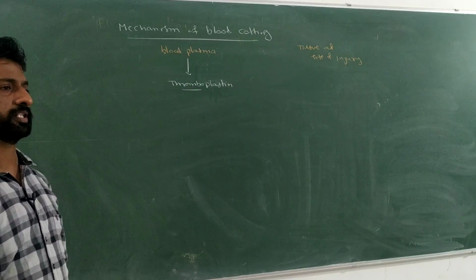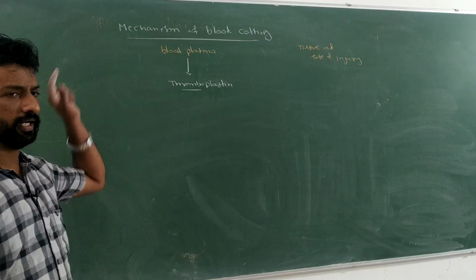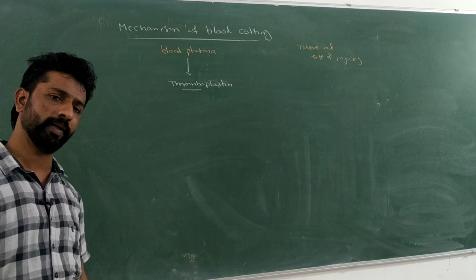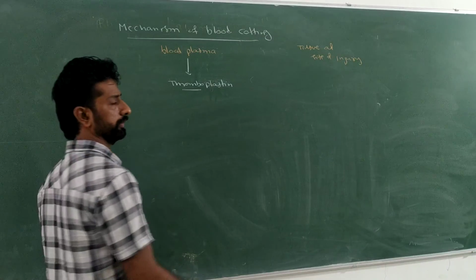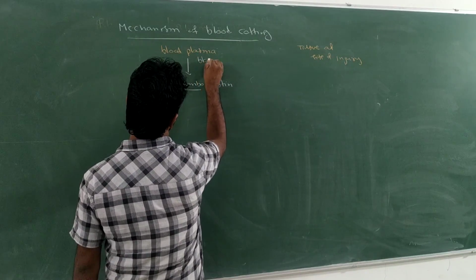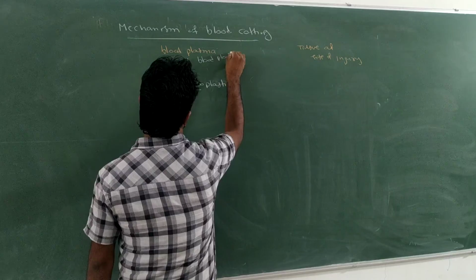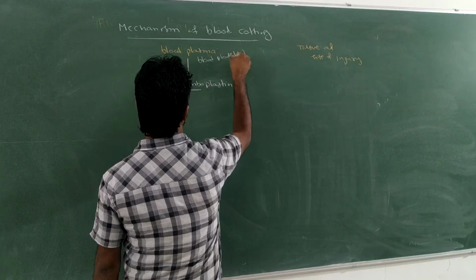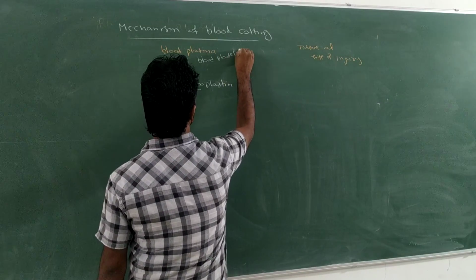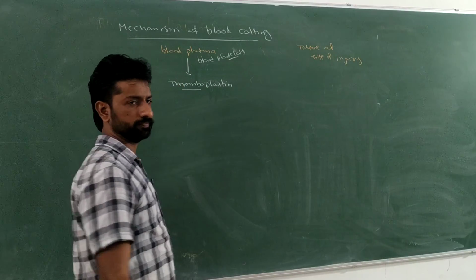So thromboplastin is released from the blood platelets. We know that blood platelets are the ones which help in blood clotting, right?